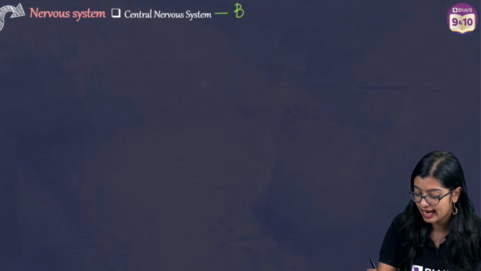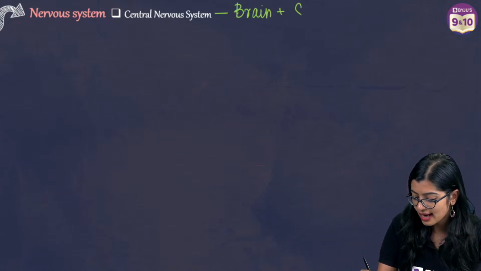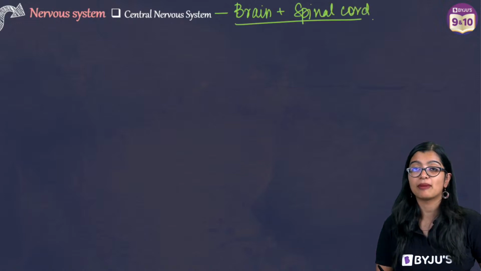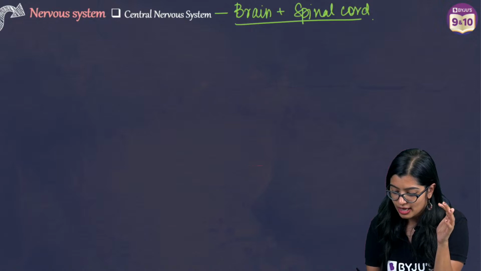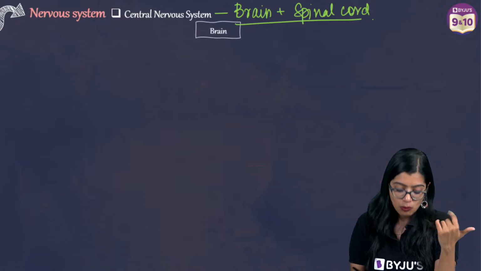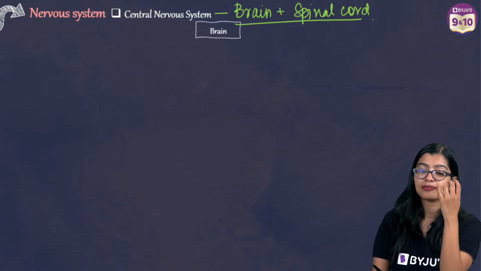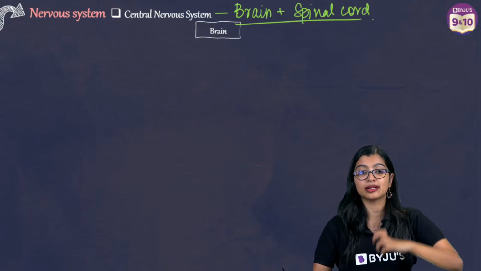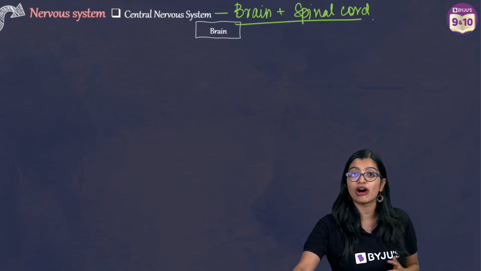Now what is the central nervous system? The central nervous system includes the parts of the nervous system present in the center of the body. Here we have the brain and the spinal cord, and these two make up the central nervous system. Now when we talk about the brain, what is the first thing that comes to our mind? Most often, we say that the brain is the control center of our body.